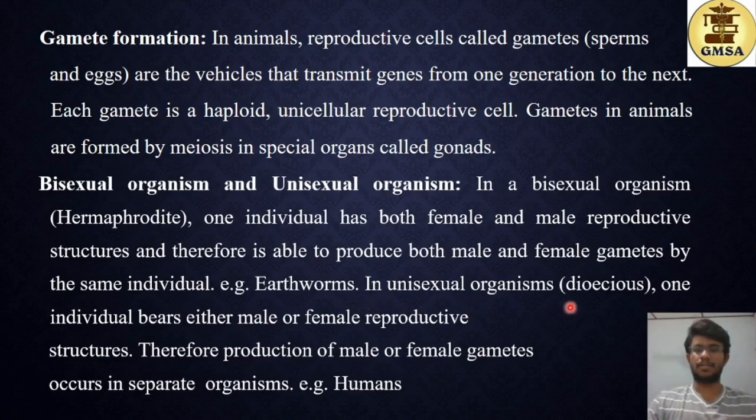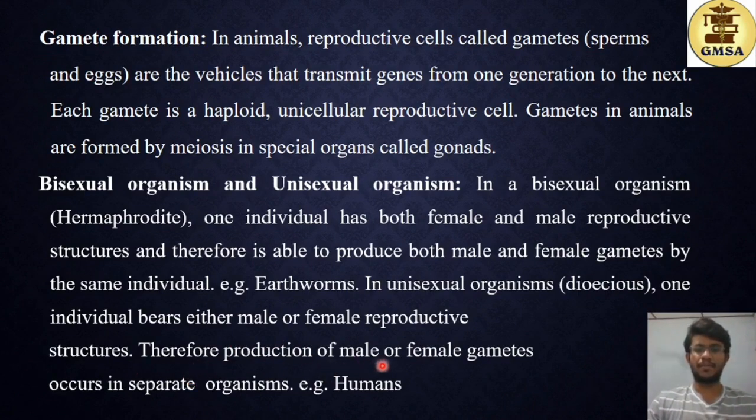In unisexual organisms, or you call them dioecious organisms, one individual bears either male or female reproductive structures. These bisexual organisms are known as monoecious organisms. So when you take an individual, it consists of only the male or only the female. They never have both the male and female structures in a single individual.